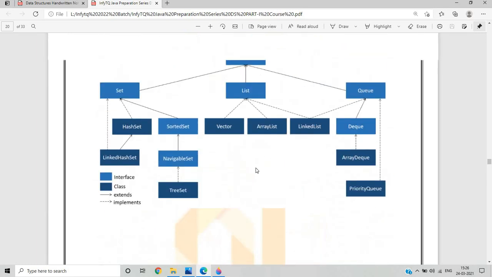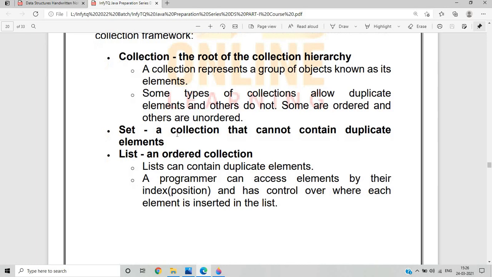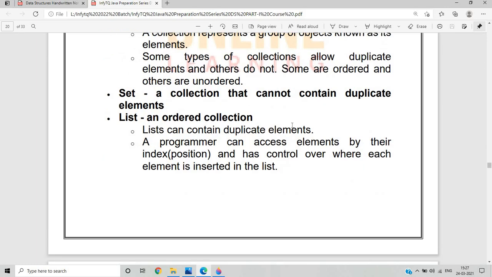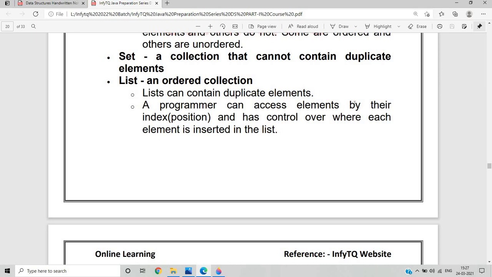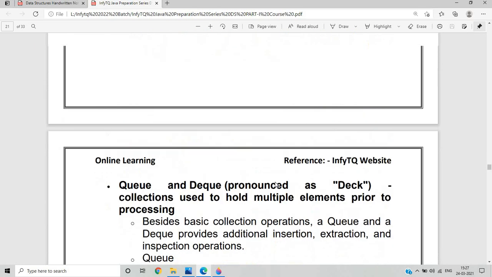So what do you mean by set, list and queue? A set is a collection that cannot contain duplicate elements. What do you mean by list? A list is a group of elements, and it can contain duplicate elements. A set does not contain duplicate elements. A list is an ordered collection and can contain duplicate elements. A programmer can access elements by their index position and has control over each element as inserted in the list.